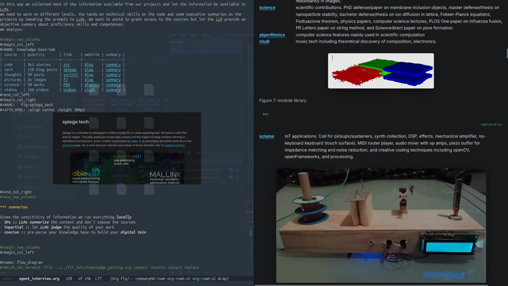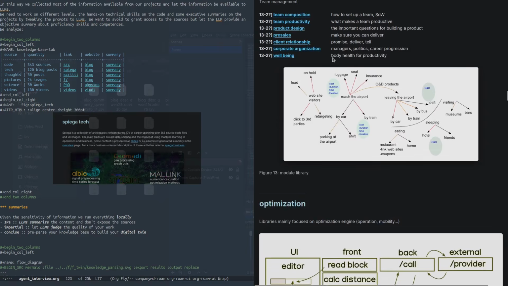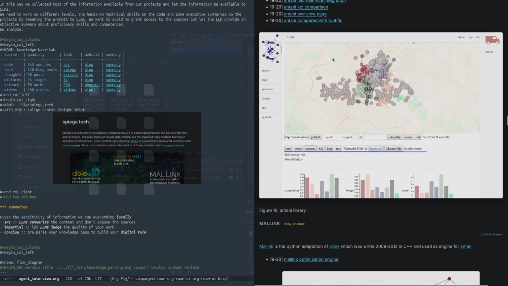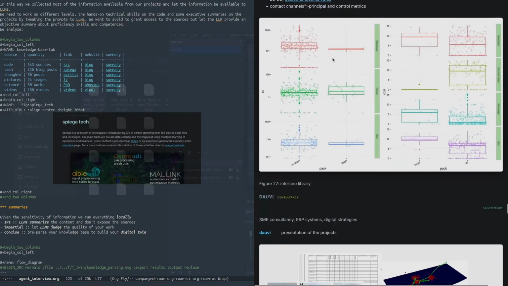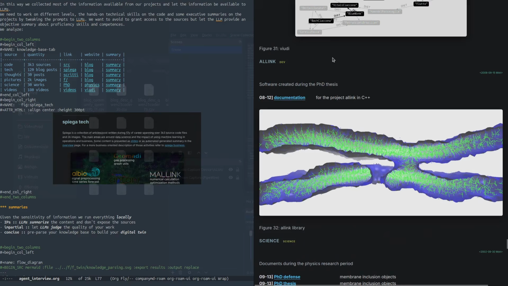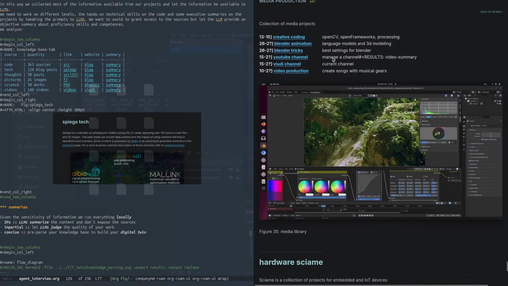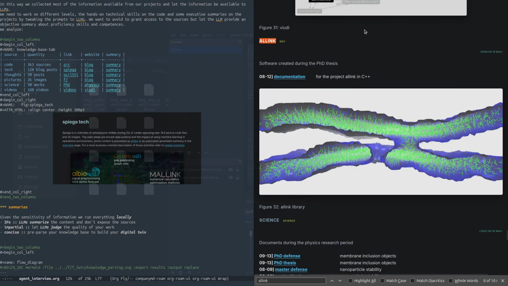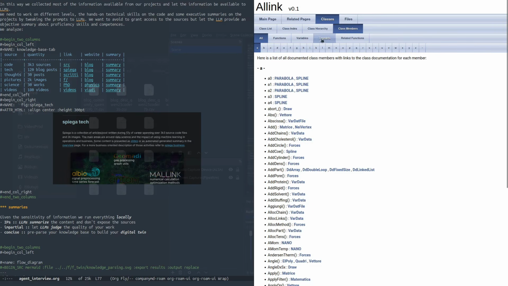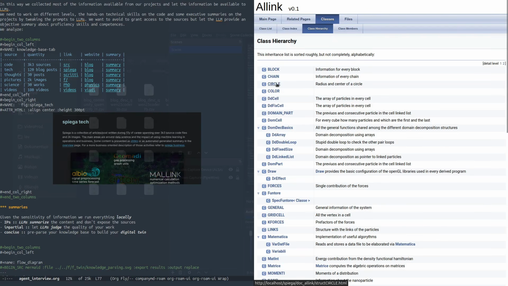We need to work on different levels: the hands-on technical skills on the code and some executive summaries on the projects, by tweaking the prompts to the LLMs. We want to avoid granting access to the sources, and therefore we let local LLM models provide an objective summary about proficiency, skills, and competencies.